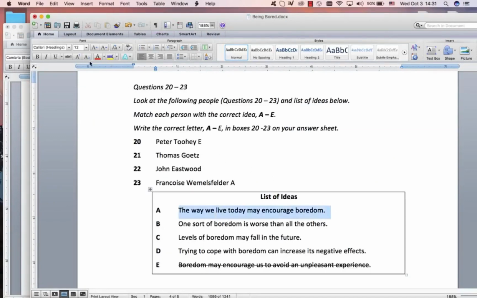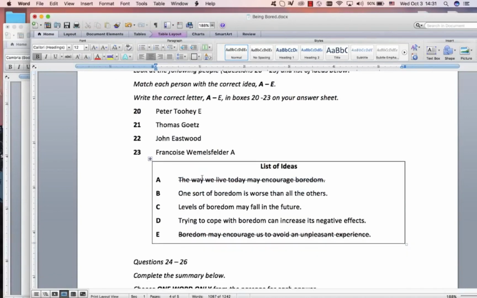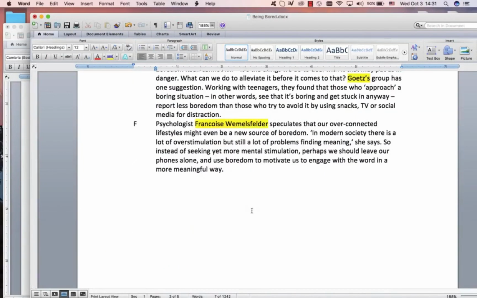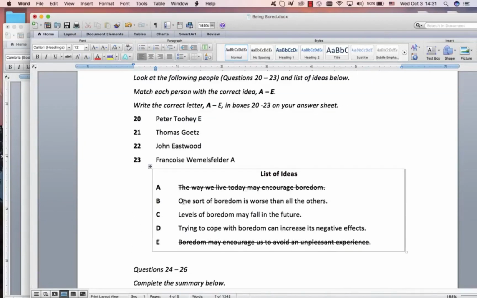Now remember the negativity and positivity. Eastwood, he was saying a lot of negative things. One sort of boredom worse than the others, that's negative, may fall in the future, we don't know. Increased negative effects. So, okay, Eastwood is B or D. What does Gut say? He identified the 5 types. You see, you have to scan all of this. And it's over here. Of the 5 types, the most damaging is this boredom, reactant boredom. So that means one type of boredom is more damaging than the others, the most damaging. One sort of boredom is worse than all of the others.